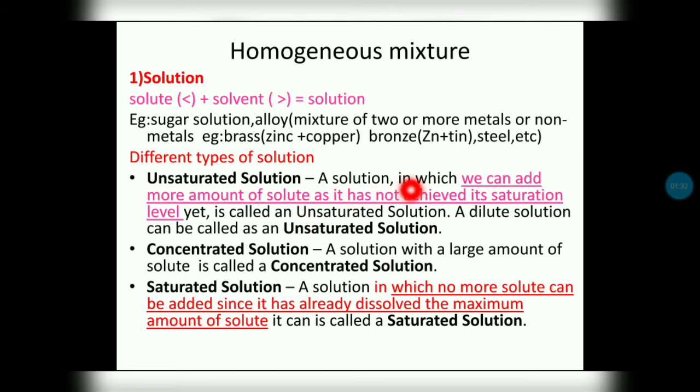In a solution, we add more amount of solute as it has not achieved its saturation level, that we call unsaturated solution. Means whatever solute we add, fully they are ready to dissolve. Concentrated solution means already a large amount of solute is dissolved in that solution. That type of solution we call concentrated. Saturated solution means a solution in which no more solute can be added since it has already dissolved the maximum amount of solute.